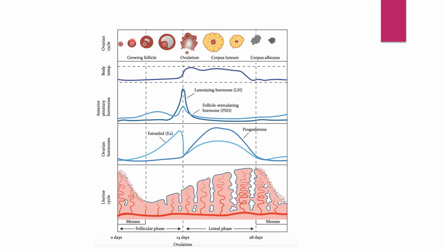Then what happens in this ovarian cycle? This is nothing but in our ovary, in the female ovary. This is a growing follicle. Now inside is the primary oocyte, if you can see over here. Now these are the changes: primordial follicle, primary follicle, secondary follicle.